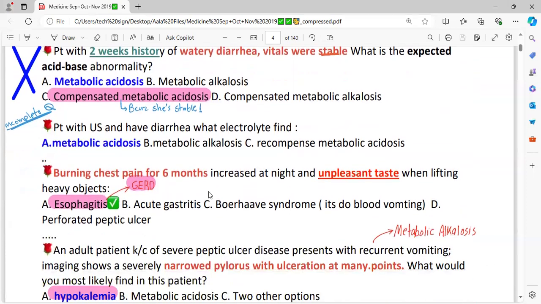Patient with this, sorry. Yes, sorry. Patient with this and have the diarrhea.